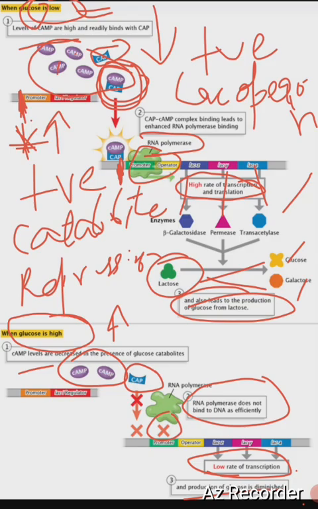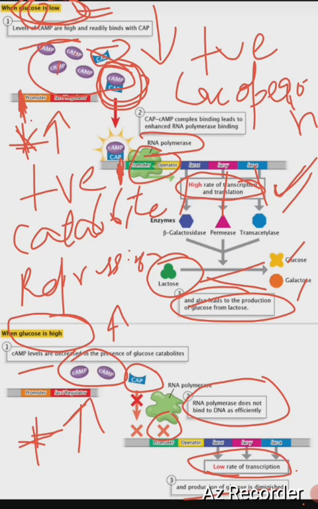So when the glucose is high, here high means positive or something. When the glucose levels are high, then a low rate of transcription will happen, and when the glucose is very low, then the rate of transcription is very high here. You can see here the rate of transcription and translation are very high.